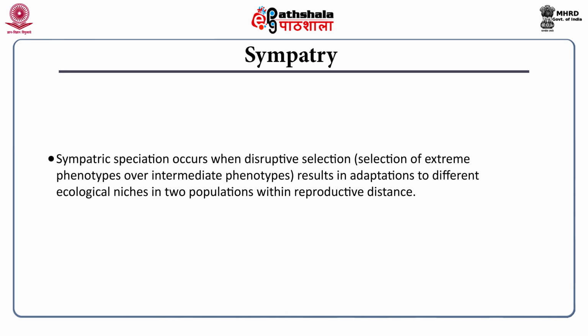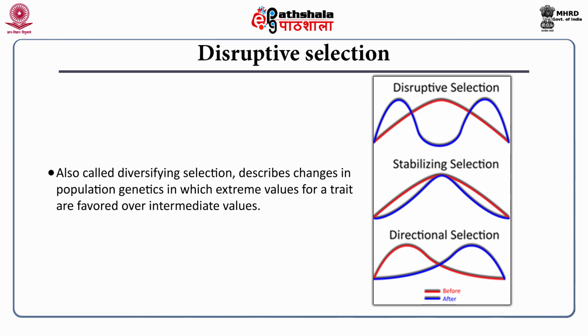So, sympatric speciation occurs through disruptive selection. What is that? Disruptive selection is selection of the extreme phenotypes over the intermediate phenotype. So, it is like either too tall or too small, not really intermediate. That kind of selection results in adaptations to different ecological niches in two populations within the reproductive range. So, here there is no external barrier, but because of the disruptive selection, members are selected for extreme values of the Gaussian curve, either too left or too right, not right in the middle.